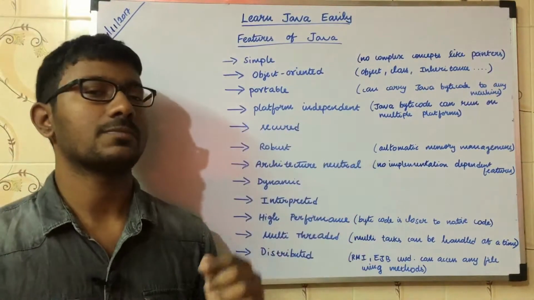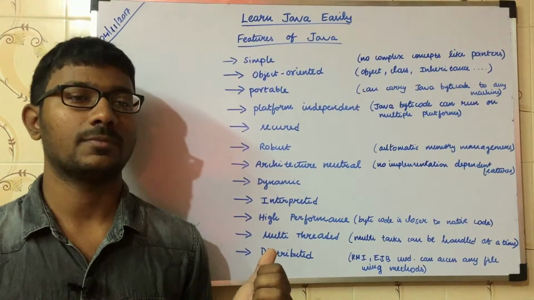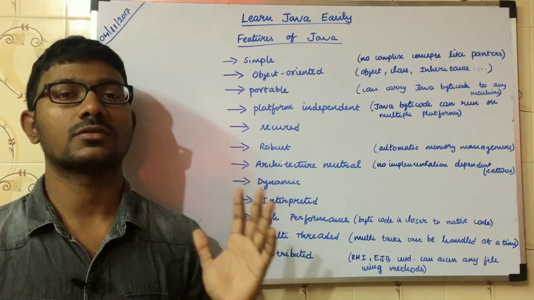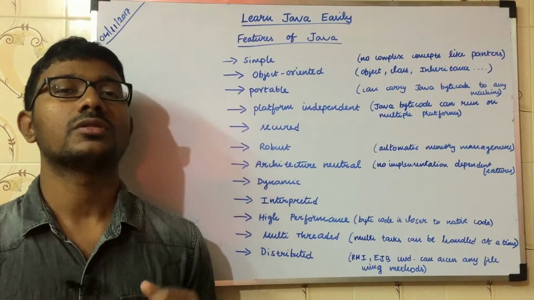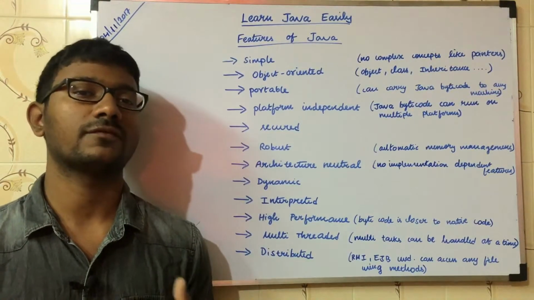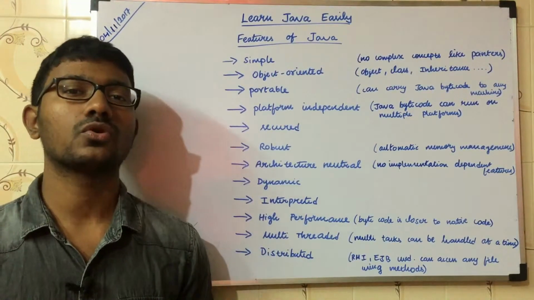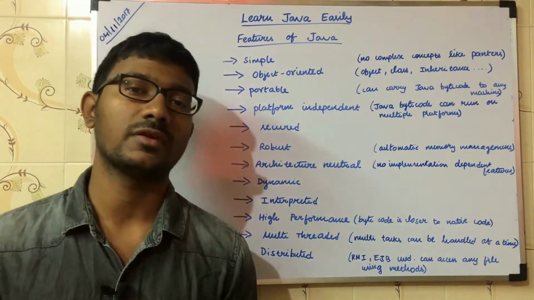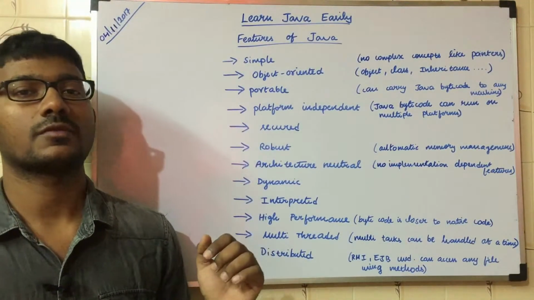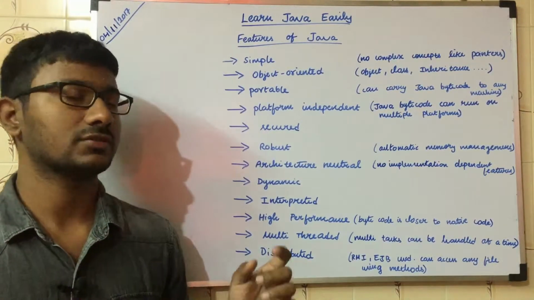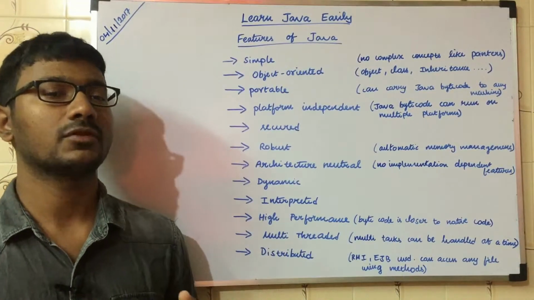And then platform independent. We have already discussed the reason for platform independence. The compiler converts the Java source code to .class bytecode. That bytecode is platform independent. Any platform can run that Java bytecode, because each platform has its own specific JVM, the Java Virtual Machine. We have already discussed this in more detail in the previous video. If you haven't watched that video, please go and watch it. And secure, dynamic, and interpreted: we will talk more about this in the upcoming videos.